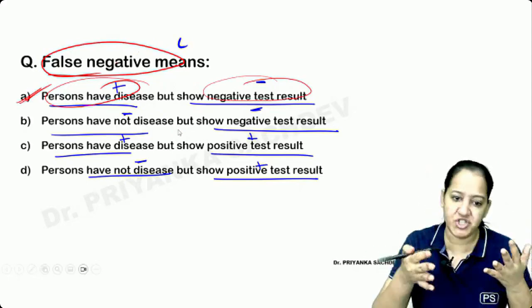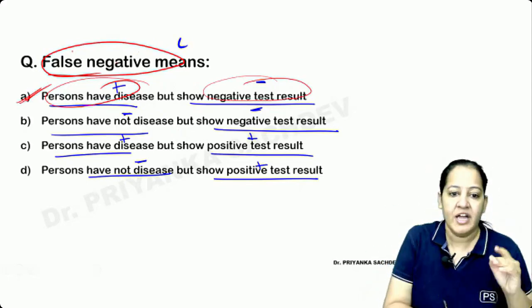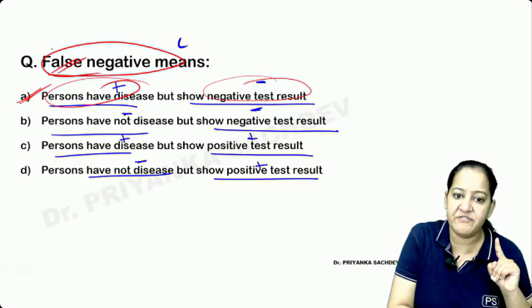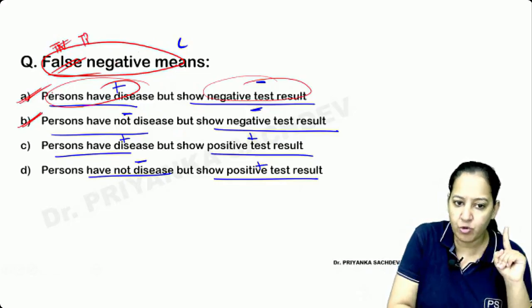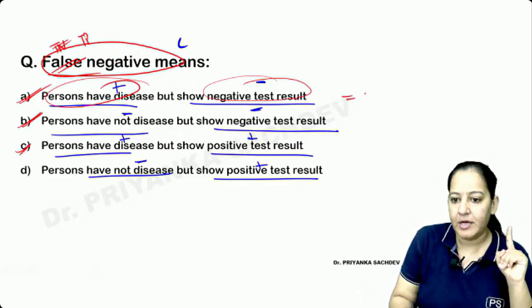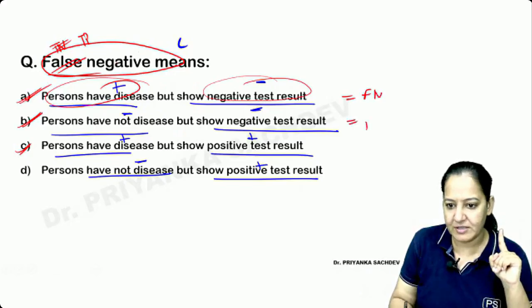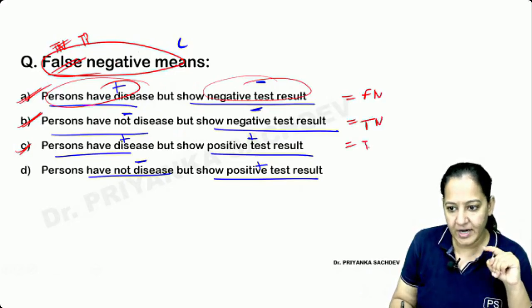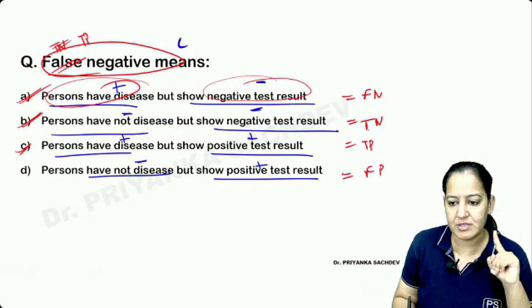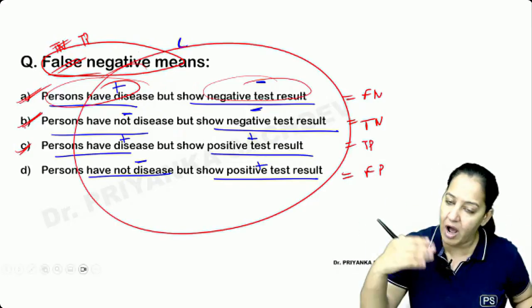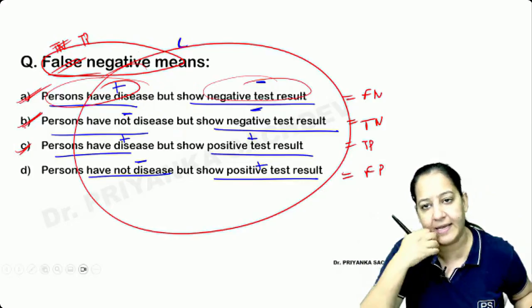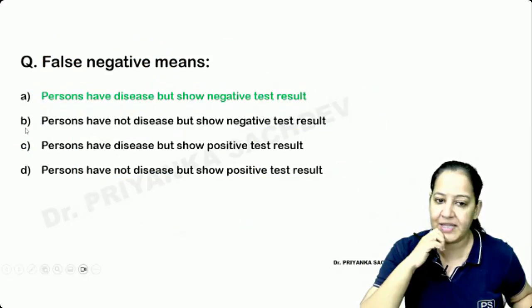I will keep on changing the question four times and the answer will change. If instead of false negative I ask you true negative, the answer will become B. If I ask you true positive, the answer will become C. This is the definition of false negative, this is the definition of true negative, this is the definition of true positive, this is the definition of false positive. You can make it out. If I keep on changing the question, the answer will keep on changing. I'm not changing it again and again. You got the concept, so you get questions on that.